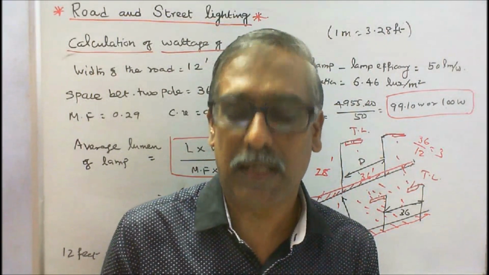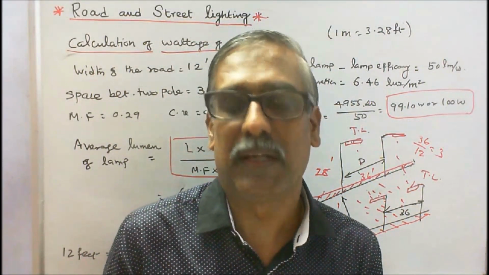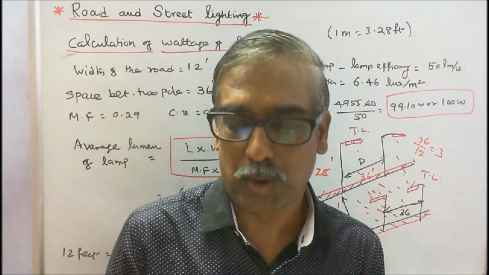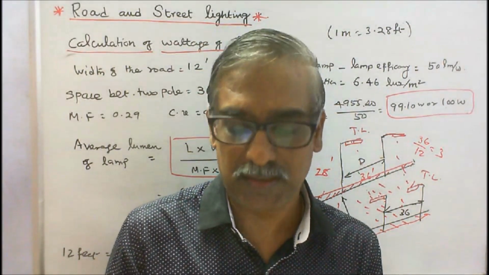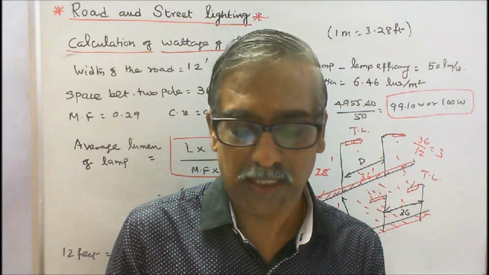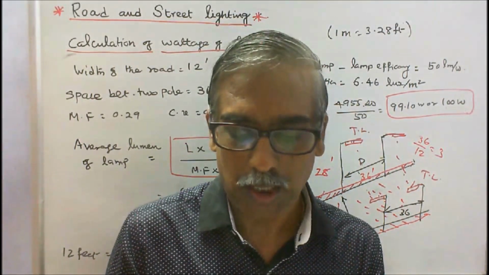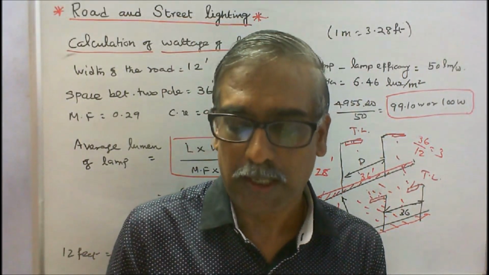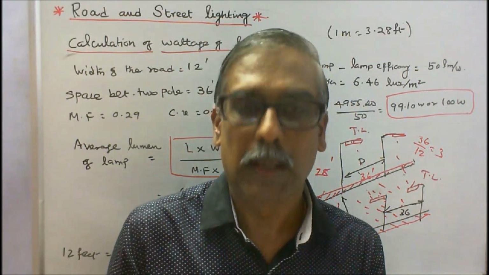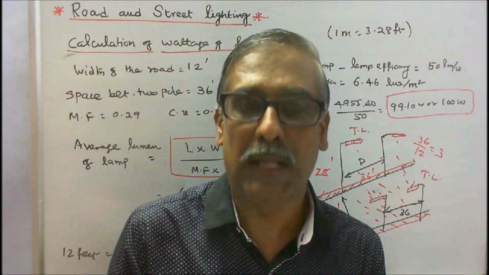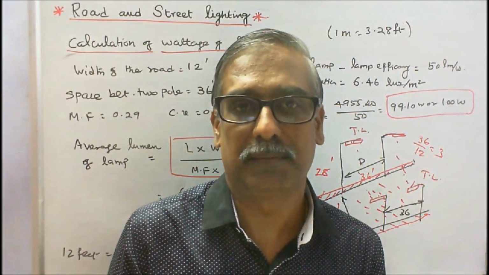Calculate the street light wattage of each luminary of street light pole having the details. Width of the road is equal to 12 feet. Spacing between the poles is equal to 36 feet. Required illumination level of street is equal to 6.46 lux per meter square. Use fluorescent lamp. Its luminous efficacy is equal to 50 lumens per watt. Maintenance factor is equal to 0.29. Coefficient of utilization factor is equal to 0.18.